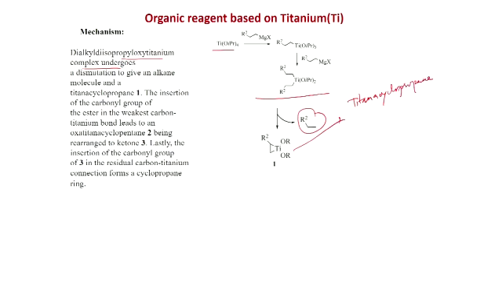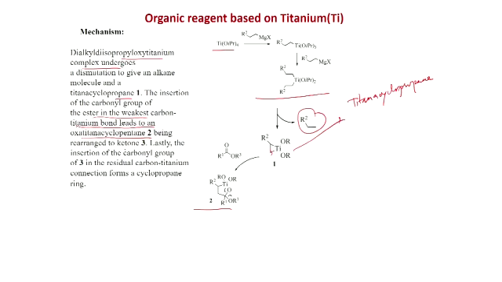So, titanium cyclopropane is formed and now the insertion of the carbonyl group of the ester in the weakest carbon-titanium bond leads to an oxo titanium cyclopentane 2. So, this is formed. So, the weakest means this less substituted carbon-titanium bond breaks and you get this.